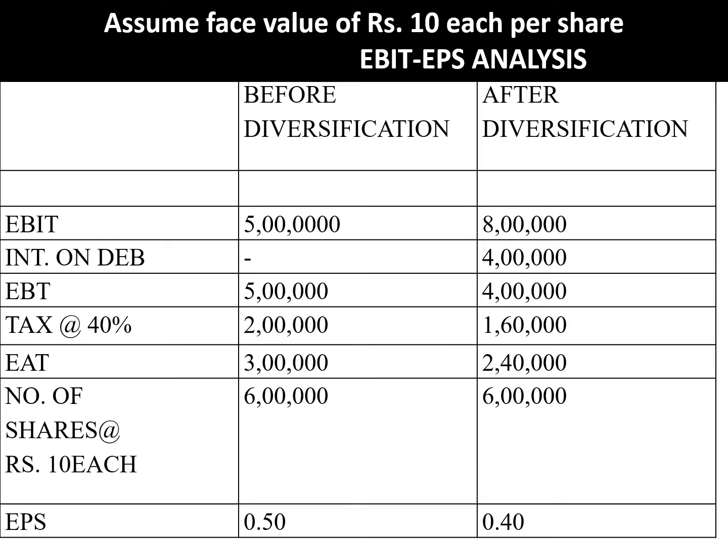We are moving back for calculating in order to get 3 lakhs, because you know that earning after tax divided by number of shares is equal to your EPS. So we multiply 0.50 into 6 lakh, you get 3 lakh.